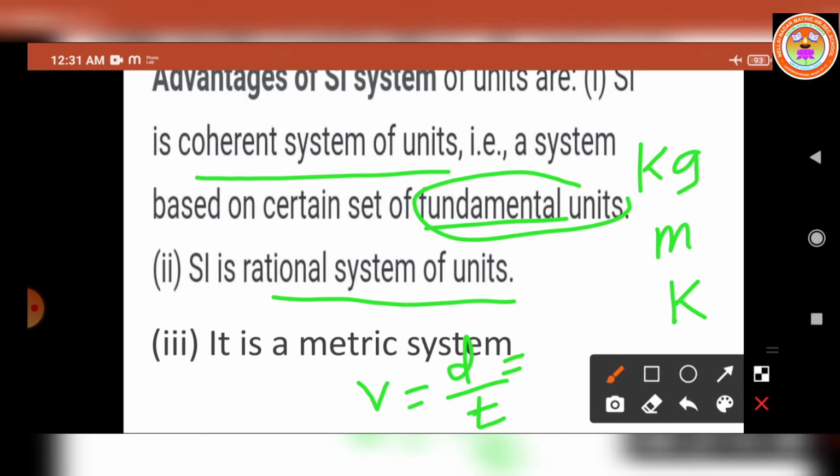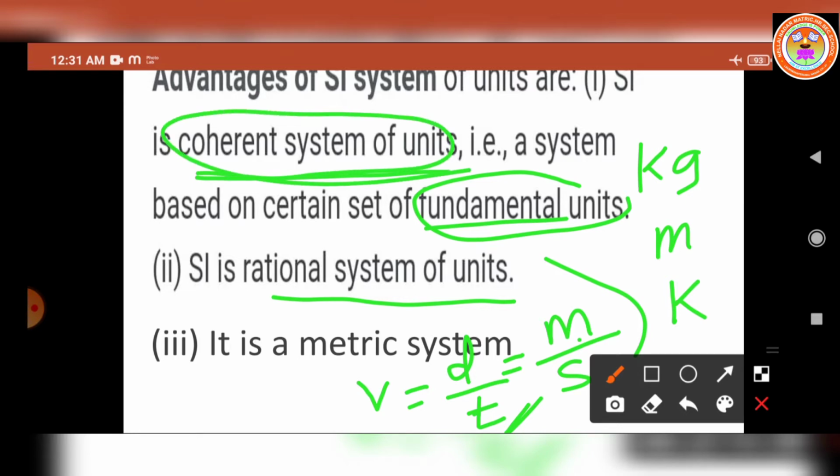So the SI unit of distance or length is taken as meter. What is the SI unit of time? Second. So what is the SI unit of velocity? Meter second power minus 1, or meter per second. So all the derived units can be easily obtained from basic and supplementary units. So this is what we have to call a coherent system of units, the system based on a certain set of fundamental units only.